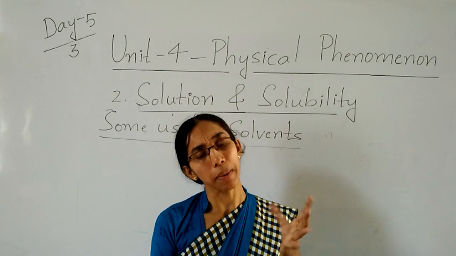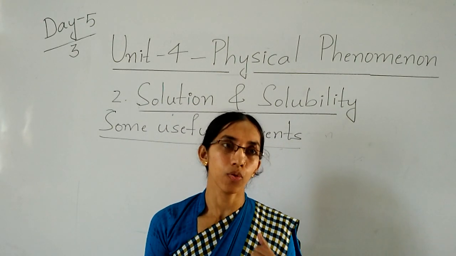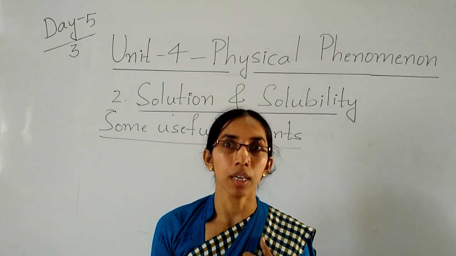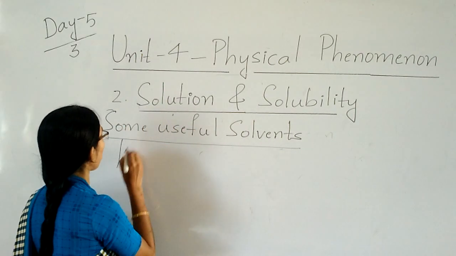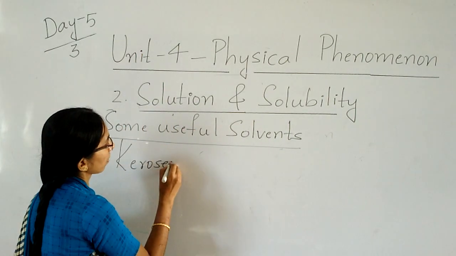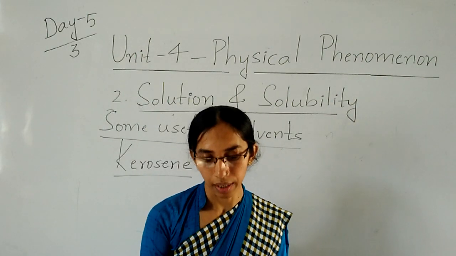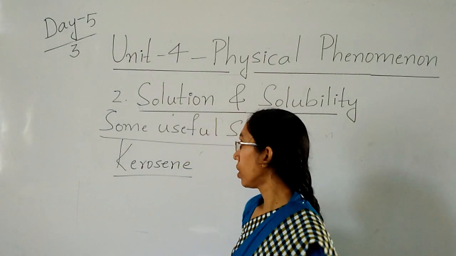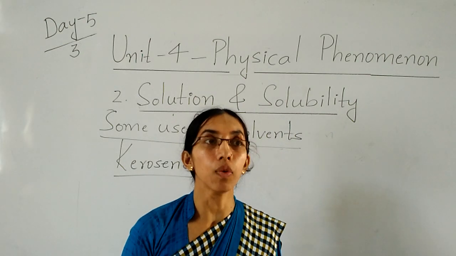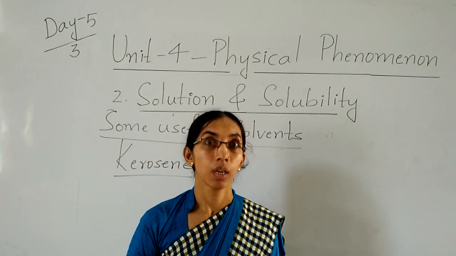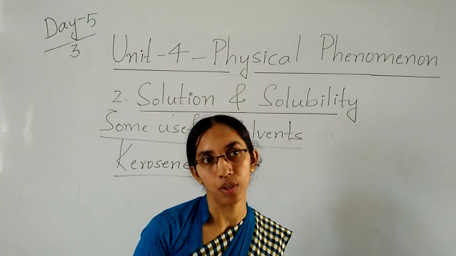Now we will see how we use these substances. Take first kerosene. Kerosene, you know it. First is what, children, here? Kerosene. Will you tell me where you will use the kerosene? Tell me children, where you will use the kerosene? Yeah, in the chimney and in the stove. To boil the water or to prepare the food, you will use the kerosene.